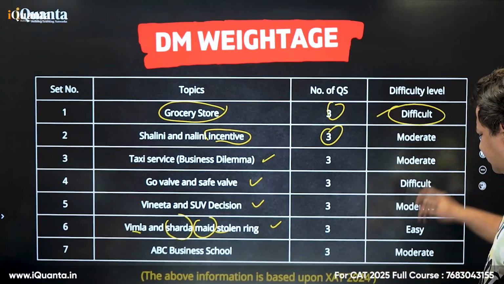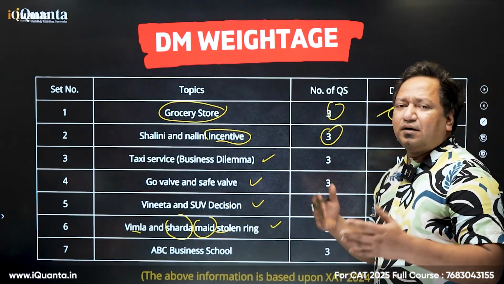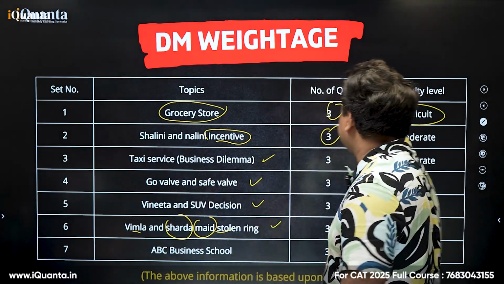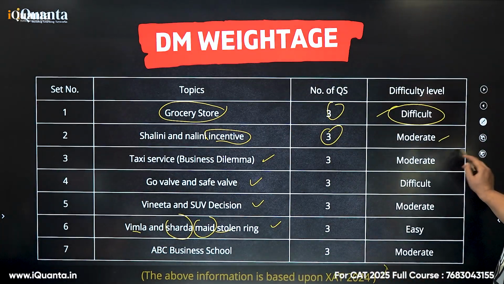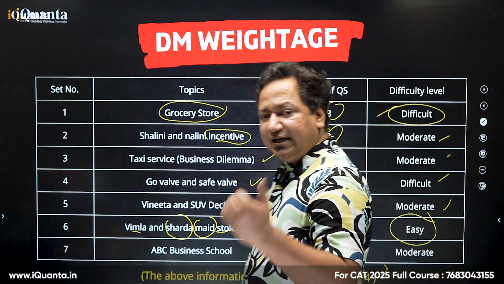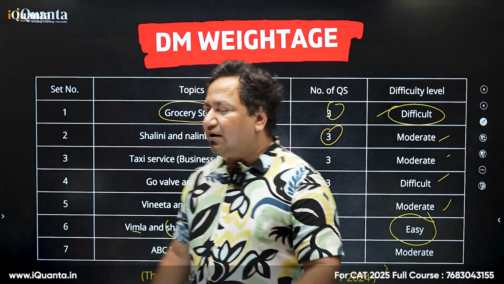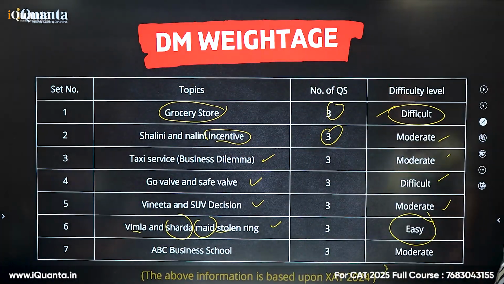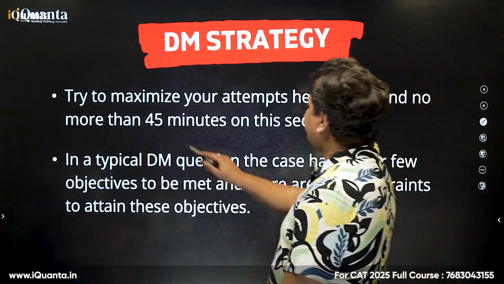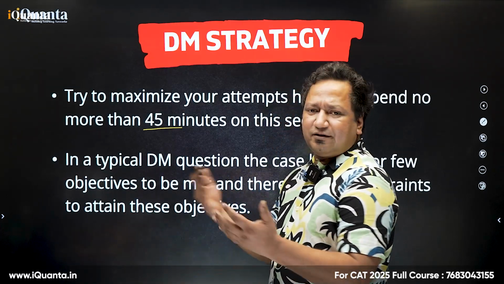So all this depends on the last year paper. The topics were these. So now you understand what kind of topics they can base an entire caselet on, and what kind of questions can be there. Difficult, moderate, difficult, moderate. This was easy. Once you read the caselet, and after that you read the questions, you'll get to know which one is easy, which one is difficult, and which one is moderate. And you can choose accordingly. By the way, you should not spend more than 45 minutes on this section. You need to maximize your score. 45 minutes are enough actually.